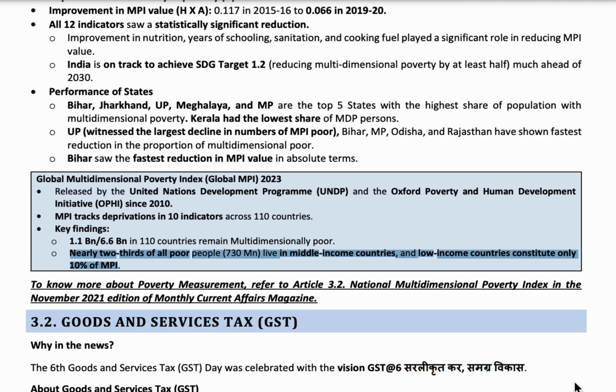That means in middle income countries, multidimensional poverty is higher, at 67%, and in lower income countries, it is around 10%. This is about the findings of this report.